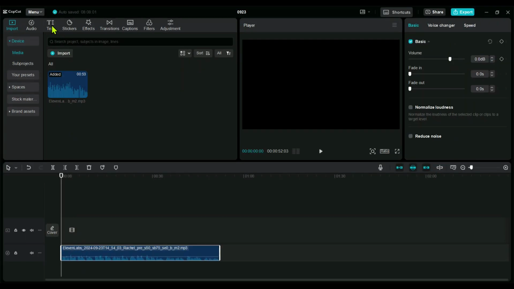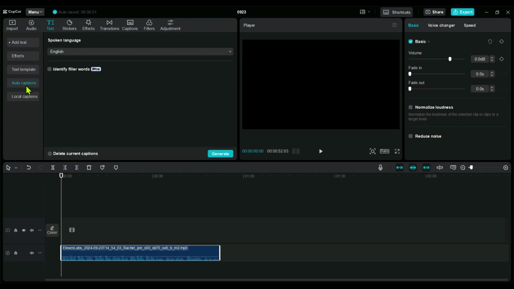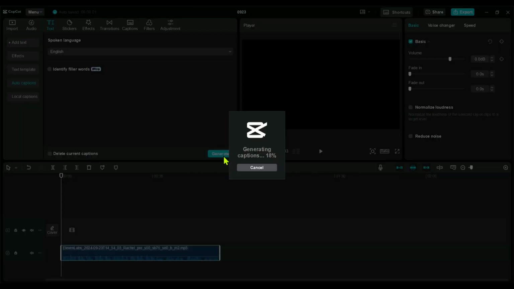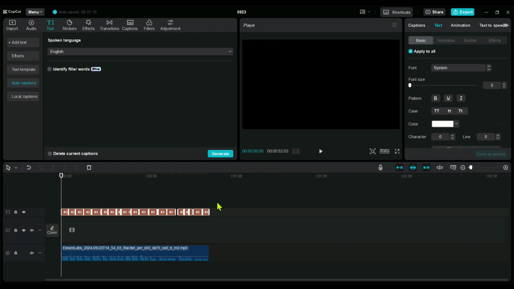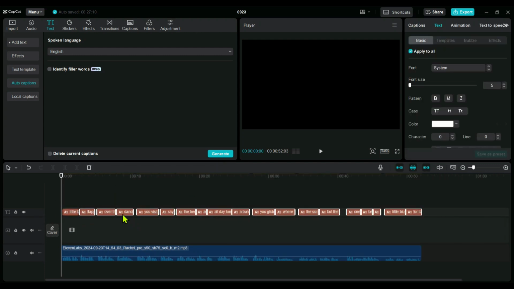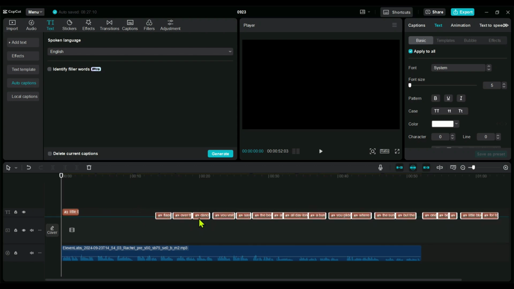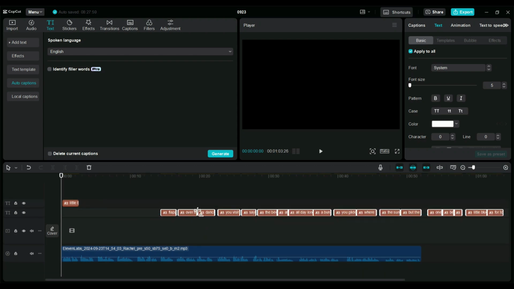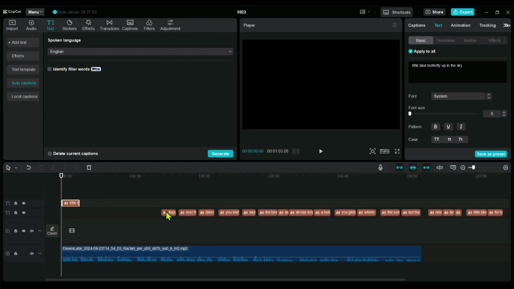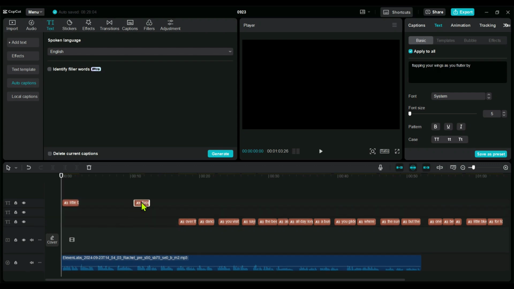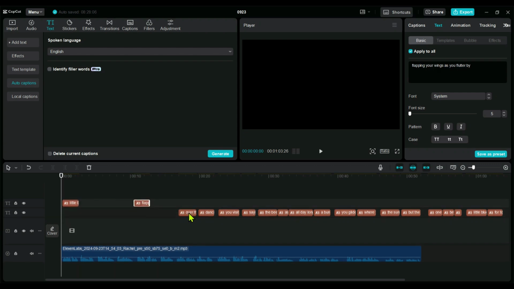Once you're in CapCut, click on the text option and then hit Auto Captions. CapCut will create captions based on the speech for you. After that, you'll need to adjust the spacing of each caption. It might take a little time, but be sure to place them roughly 3 inches apart, just like I'm doing. If we don't space them correctly, the audio files might overlap when we turn this into a poem, and it'll be hard to match the audio to the right captions. So, make sure you space them out exactly like I'm showing.